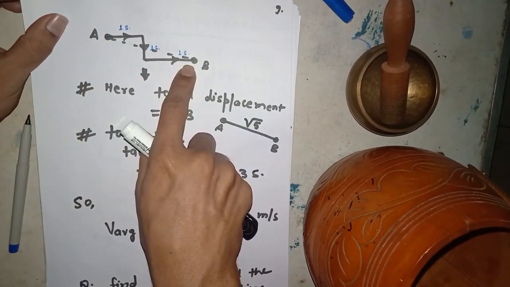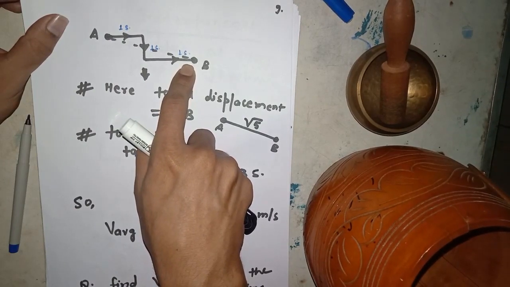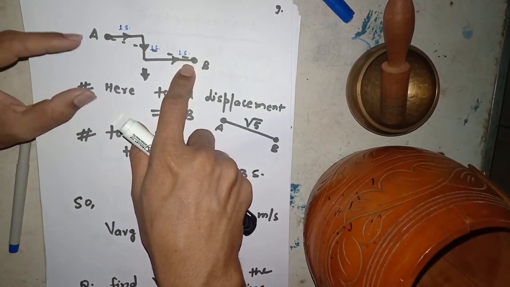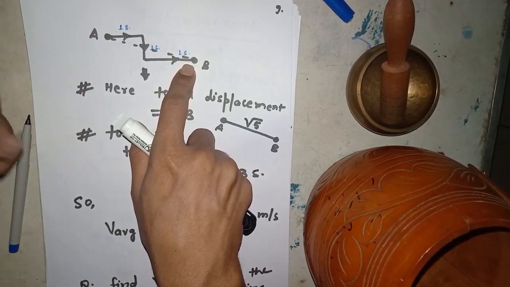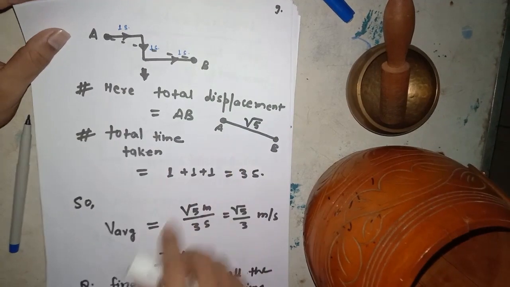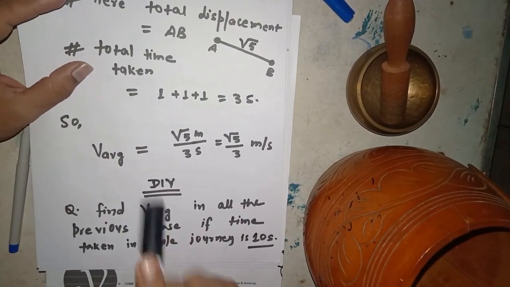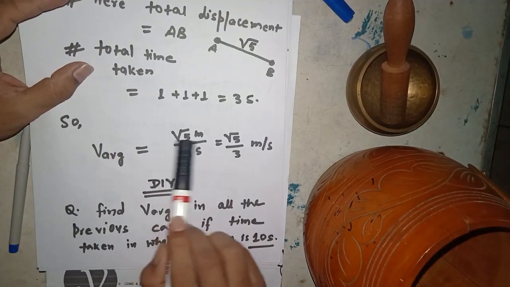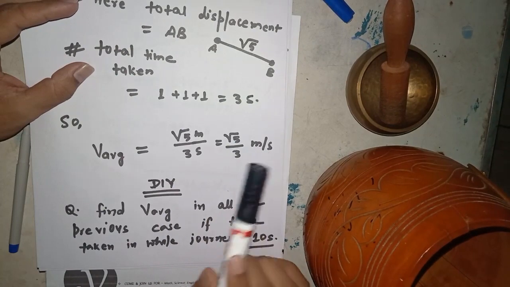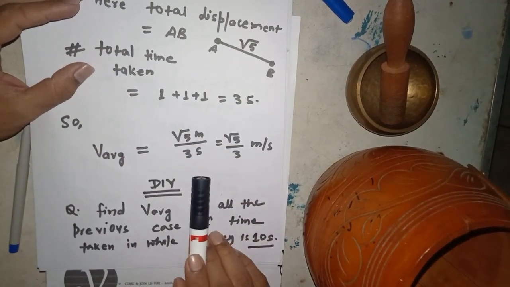And in covering this total displacement, what is the time the object takes? This is simply 3 seconds: 1 second, 1 second, 1 second. Total time is 3 seconds for covering √5 meter displacement. So average velocity is nothing but the total displacement divided by total time. So it becomes root 5 by 3 meter per second. Meter by second means meter per second.